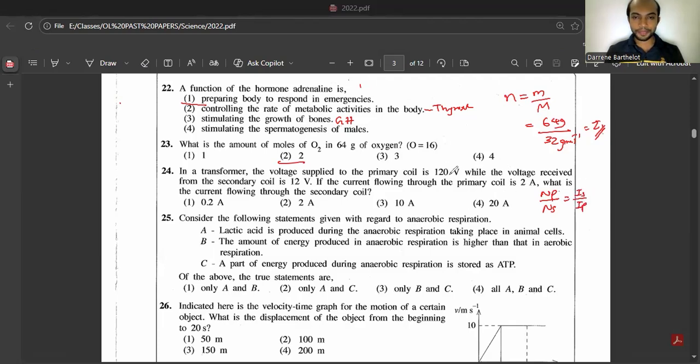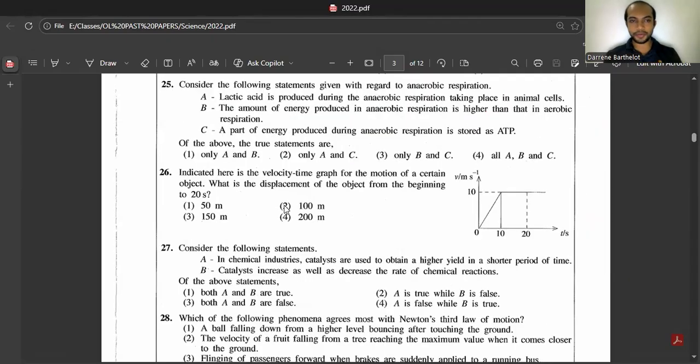So here primary coil you have 120 volts, secondary coil you have 12. Then they have given current in primary coil is 2 amperes. So simplify this, you will get current in secondary as 20 amperes. Answer is fourth one.